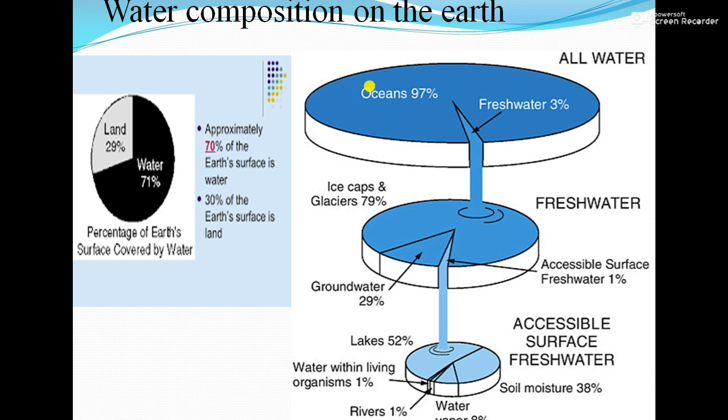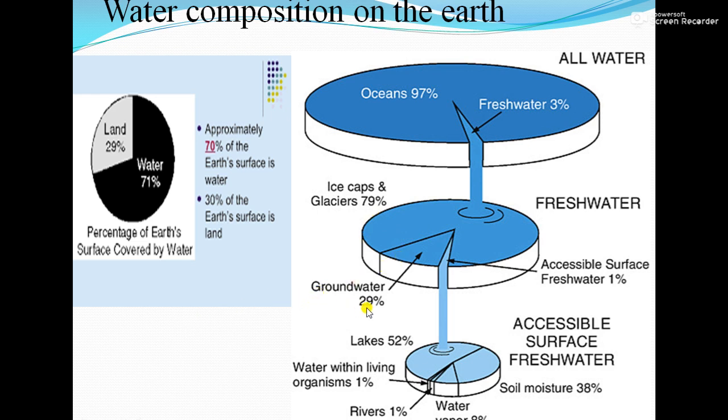Of that 100% of water, 97% is in the form of oceans, which is too saline to drink. Then 3% remains as fresh water. If we consider this fresh water as 100%, 79% of it is in the form of ice caps and glaciers, which is melting day by day and adding to the sea water, so it is not of our use.